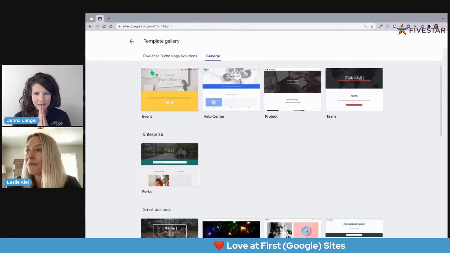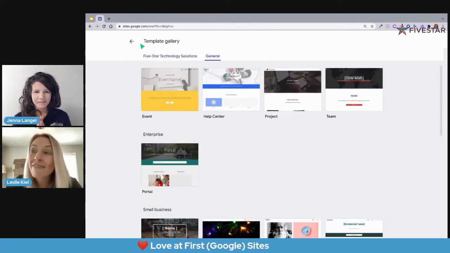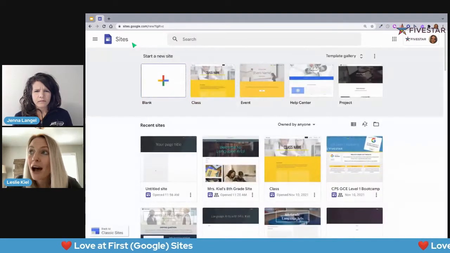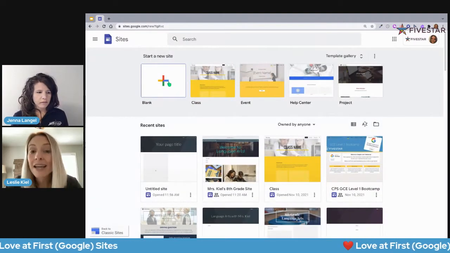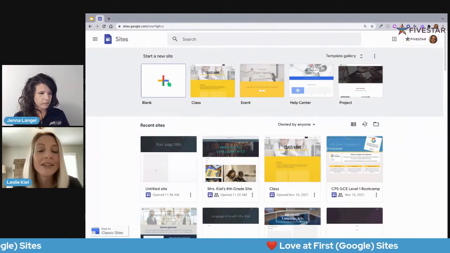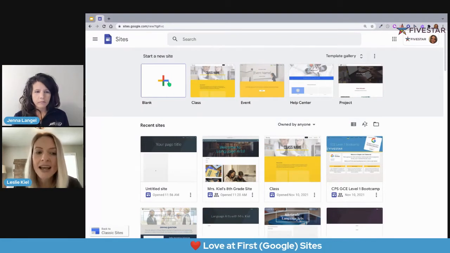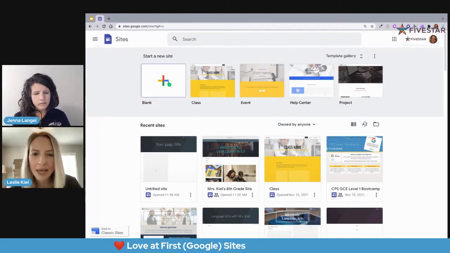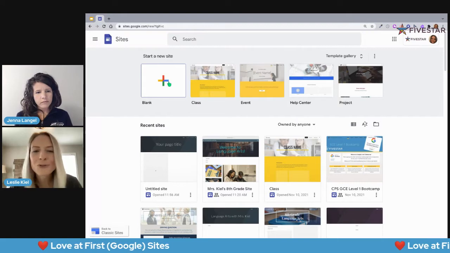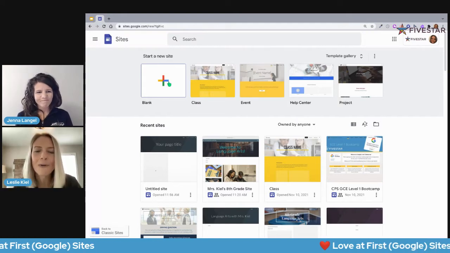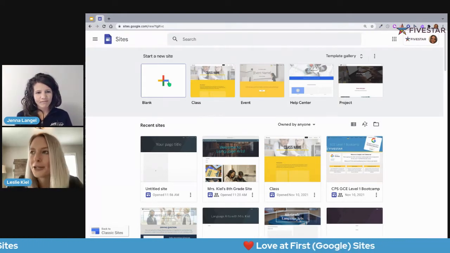Great, love thinking. Okay, well, I'm going to navigate back with this arrow at the top, and I actually am going to start from a blank site. While these templates are here and they're great, I feel like if we start from the basics, then we'll get all these tools in our tool belt and we'll know how to go from scratch if we ever need to.